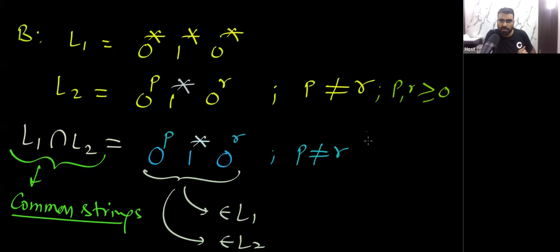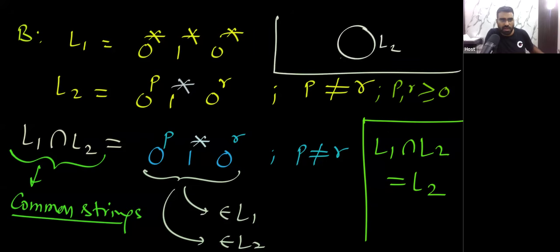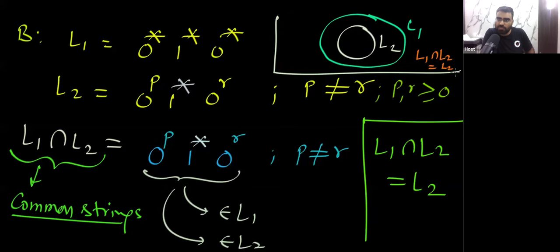Do you agree? Yes or no? So remember we found that L1 intersection L2 is basically L2. If you notice here, L2 is actually a subset of L1. One thing you can easily notice is that L2 is a proper subset of L1. That is the reason L1 intersection L2 is what? It is L2. I hope you got it. That is the reason L1 intersection L2 is equal to L2.